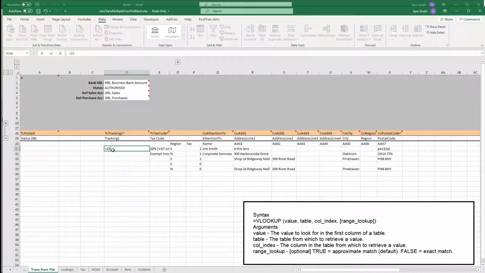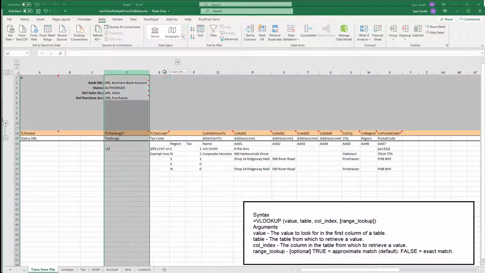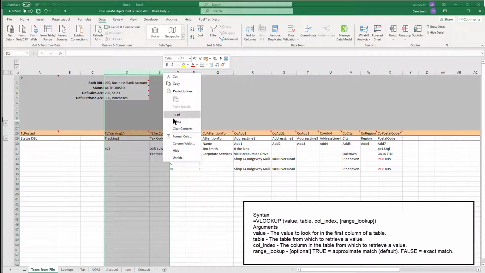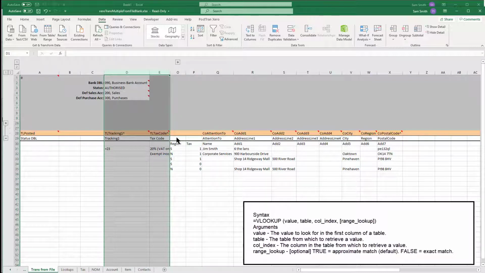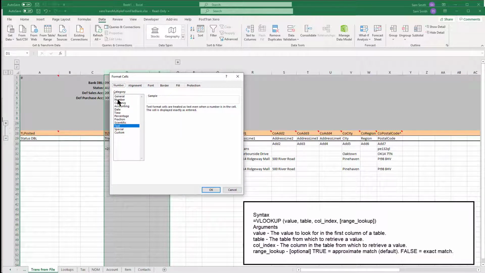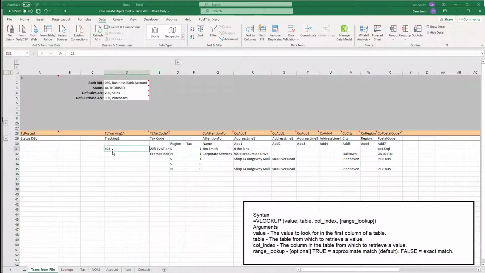So the first thing to do, I guess, is to just check, and sure enough, basically PostTrans often formats each column as text only. So I'm just highlighting the columns, selecting format cells, and I'm just going to select general, which allows us to put formulas back in. So now if I put equals 23, it equals 23.